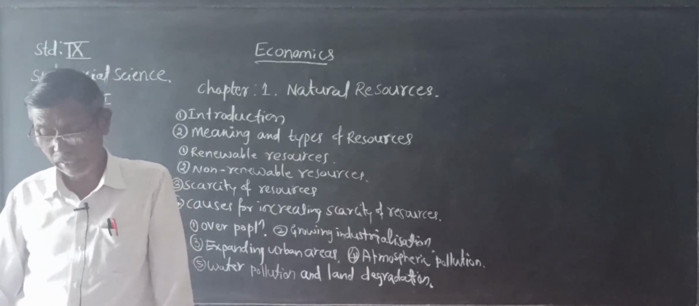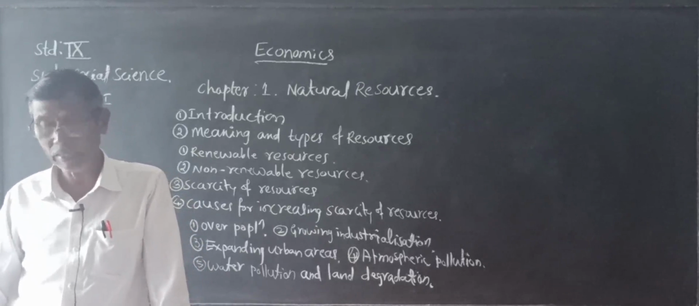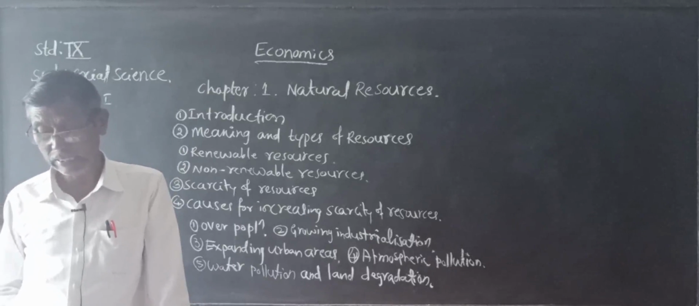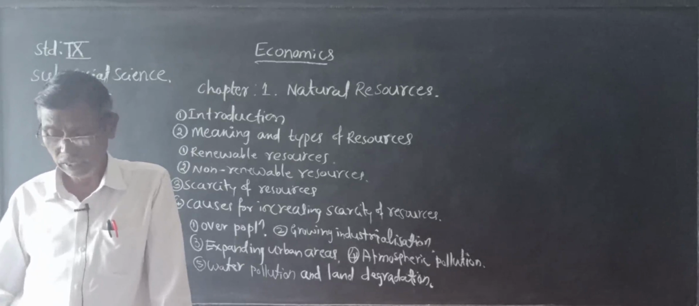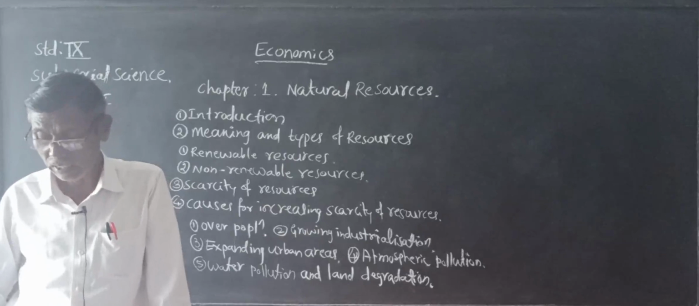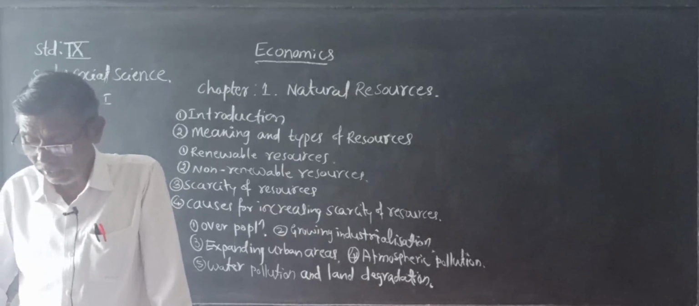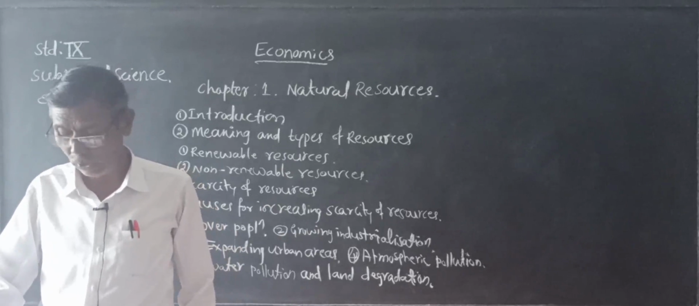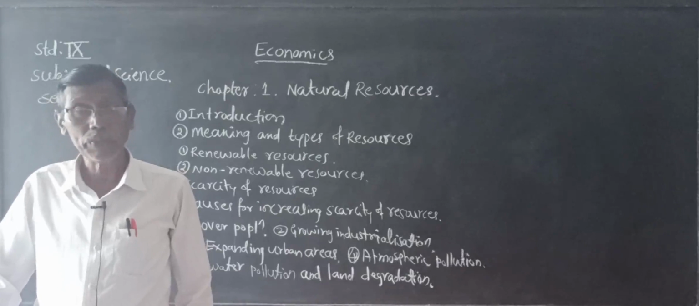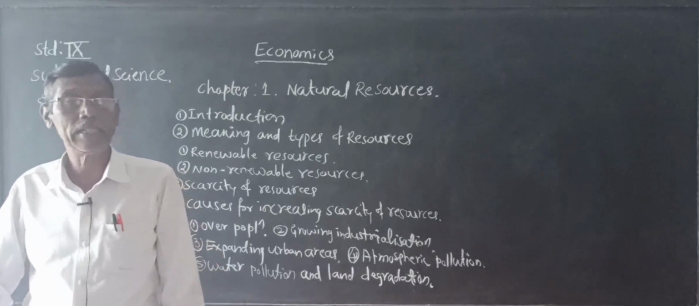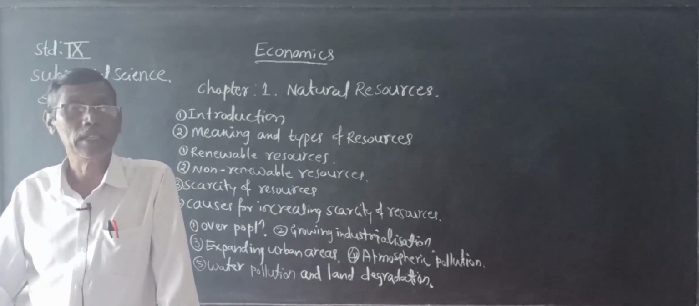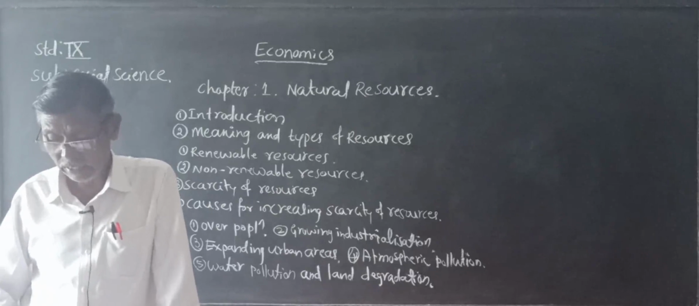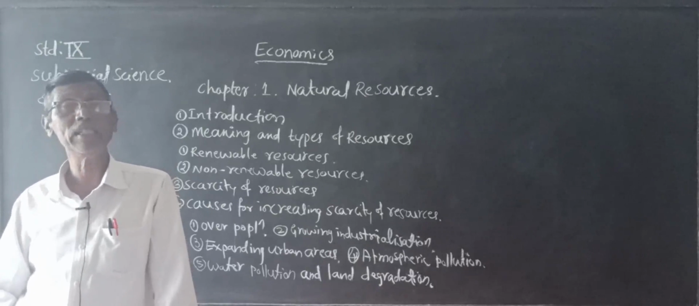The minerals like iron ore, copper, gold, manganese, bauxite, etc. are exhaustible resources. These are the non-renewable resources. And the mineral fuels like coal, petroleum, natural gas, uranium, thorium, etc. are also non-renewable resources, which get depleted and cannot be renewed.